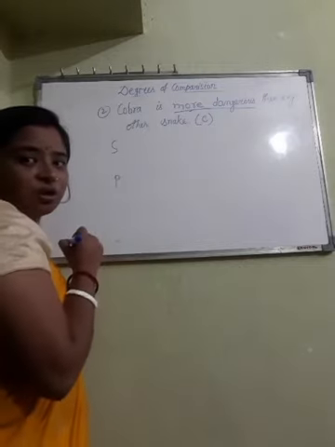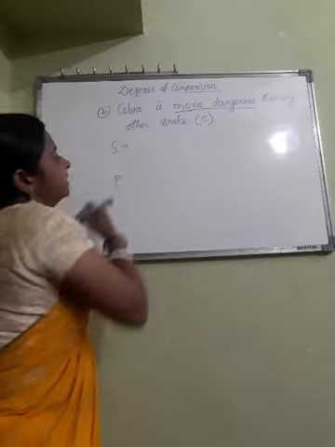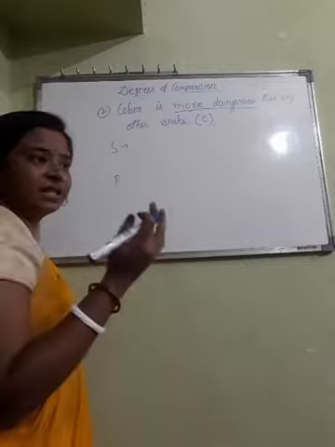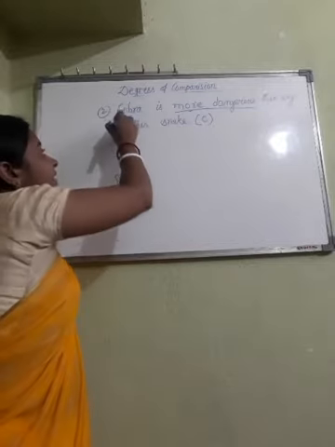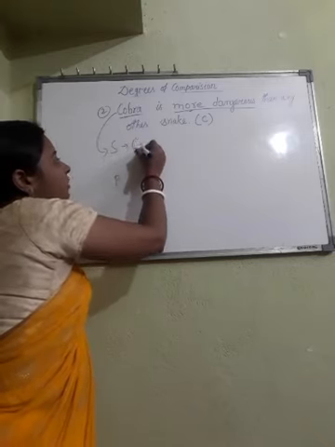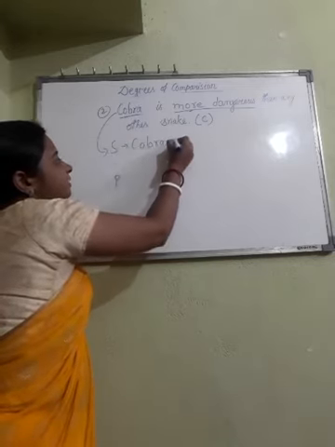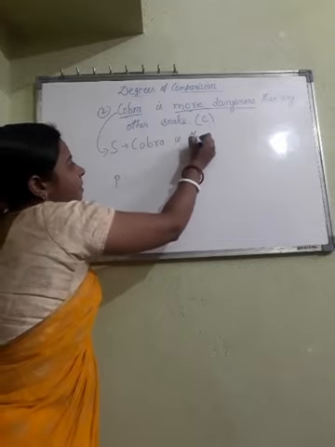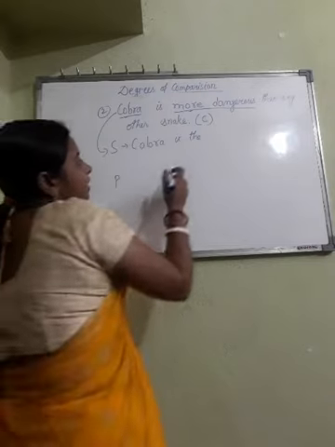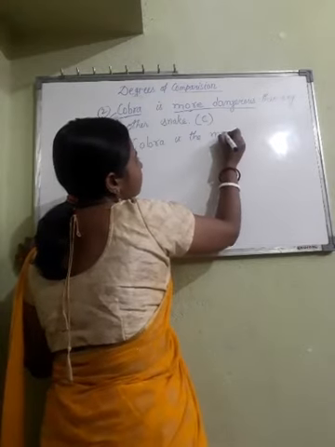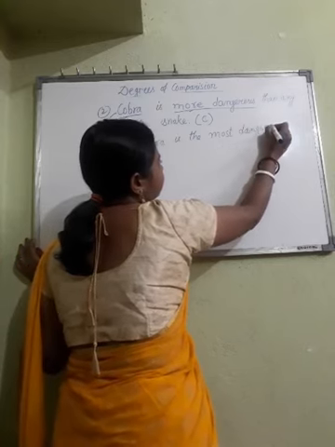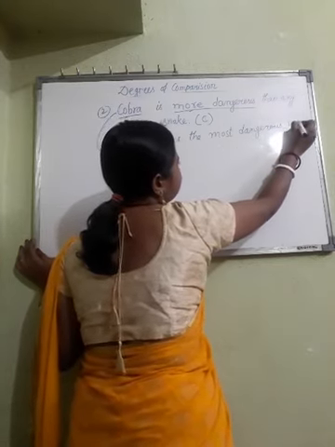So let us try to solve it. First we will change it into superlative degree. When we change from comparative to superlative, we can start from the same word itself. So it will be: Cobra is the most dangerous snake.